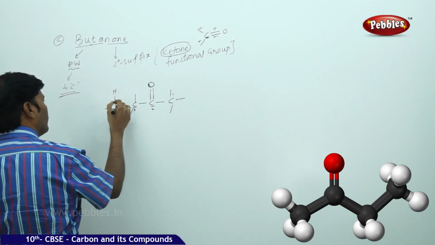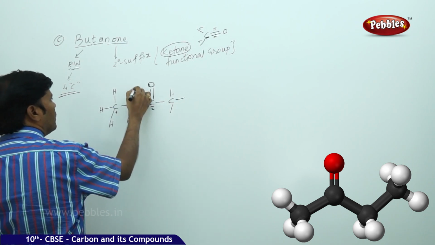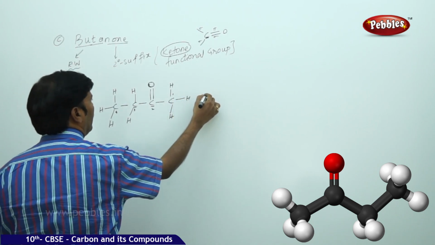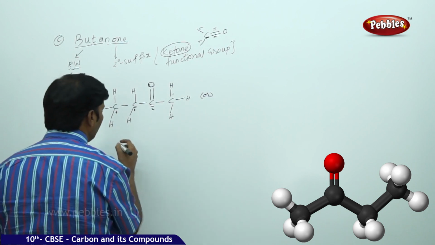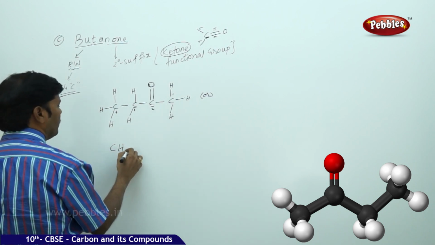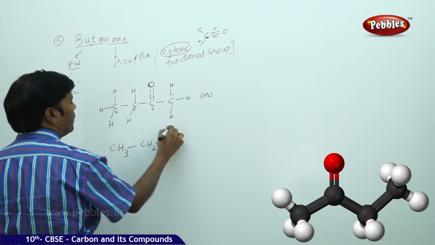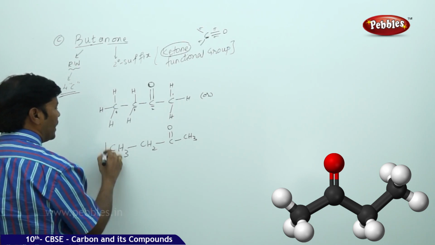So here carbon single bond hydrogen, carbon single bond hydrogen, carbon single bond hydrogen, single bond hydrogen, single bond hydrogen, single bond hydrogen. Or simply you can take this as CH3 single bond, CH2 single bond, carbon double bond, CH3.